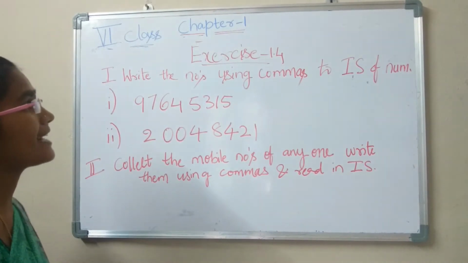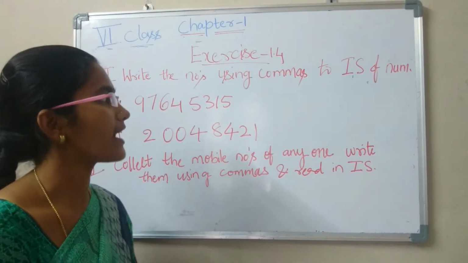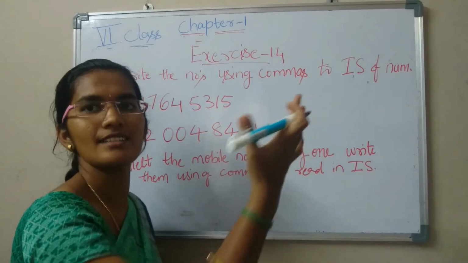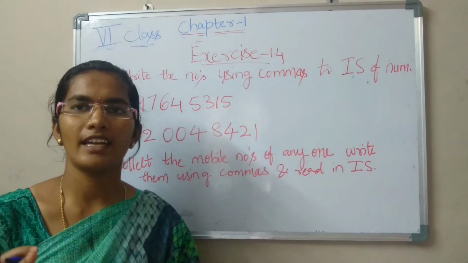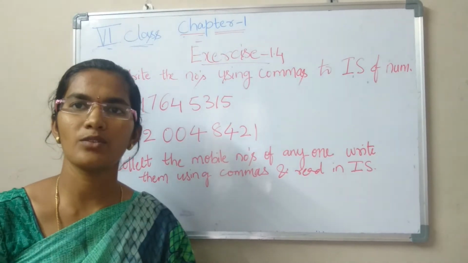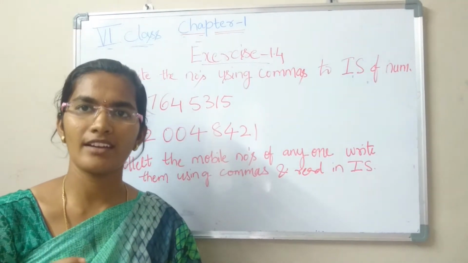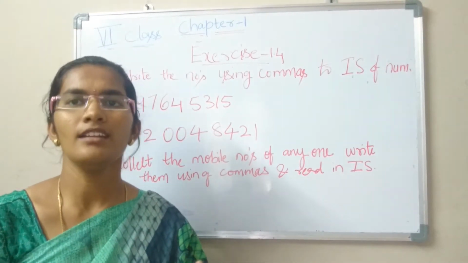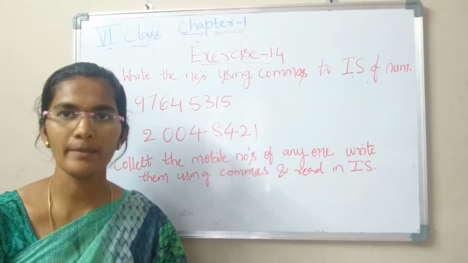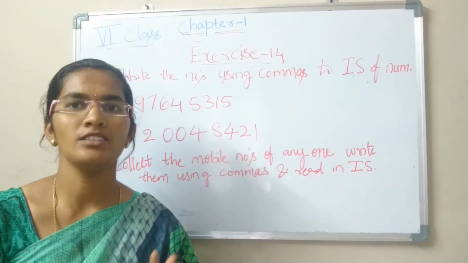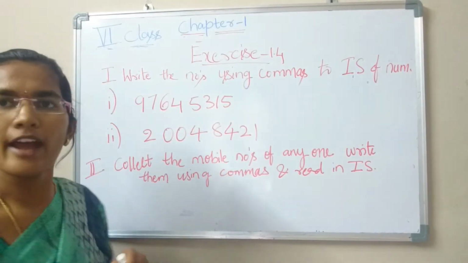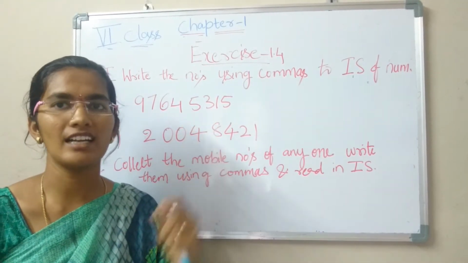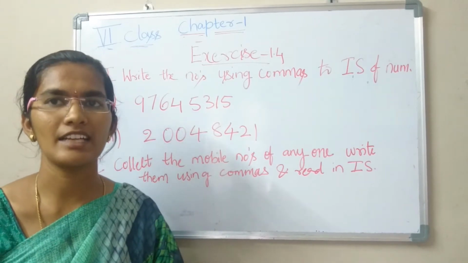In that first question, write the numbers using commas. In the international system the place values are ones, tens, hundreds, thousands, 10,000s, 100,000s, millions, 10 millions, 100 millions. Now see how commas will be given to this number. After every 3 digits we have to give commas. I already told you in the earlier video about the use of commas in the international system.